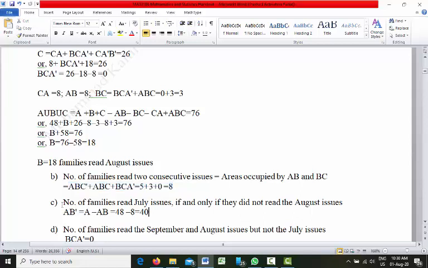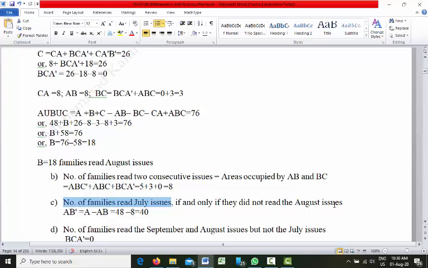Now, number of families who rate July issues, that is set A, if and only if they did not rate the August issues. August is set B, so did not rate August issue means B prime.